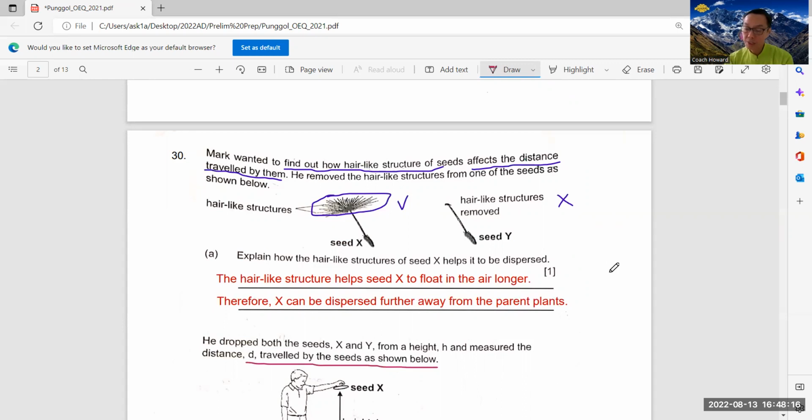Okay, one parent is asking me. Jia Xuan, you're already in the class already, right? Yeah.